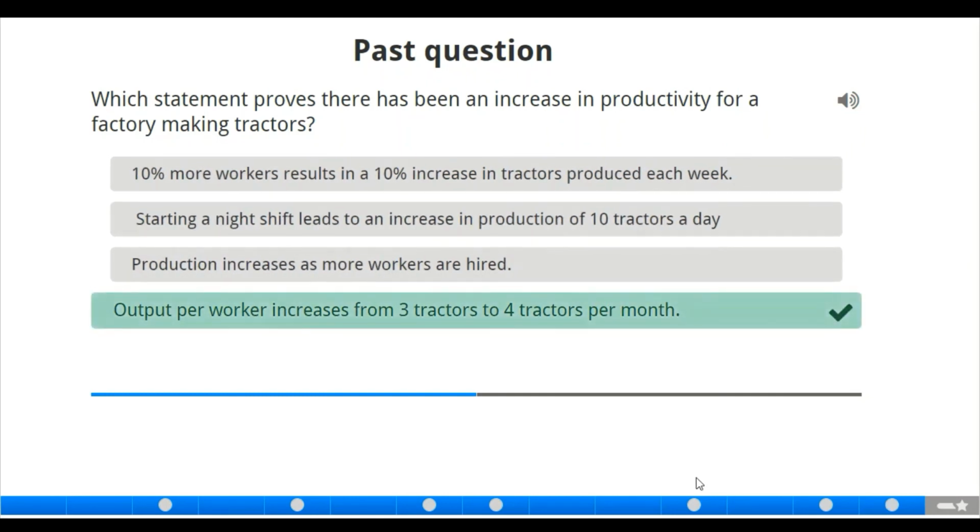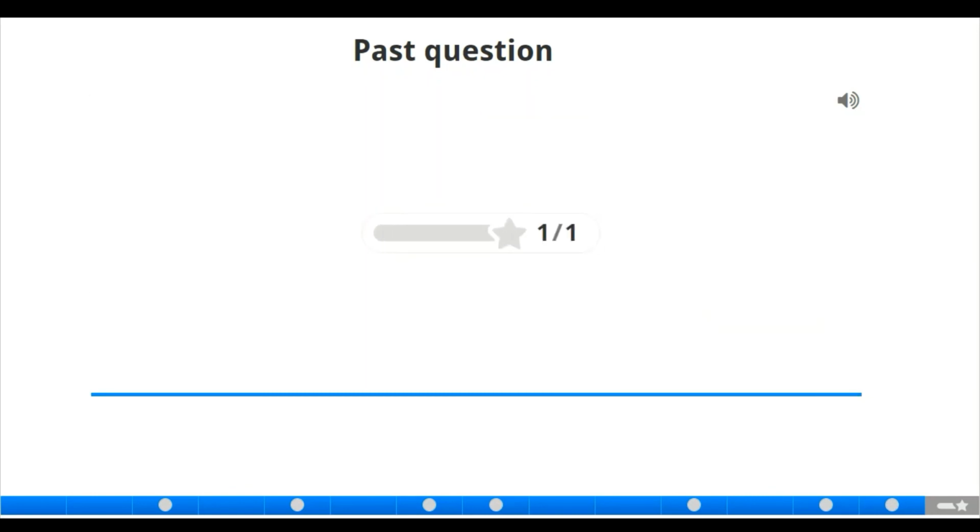That's our answer. This will be the end of our class on firms and production.